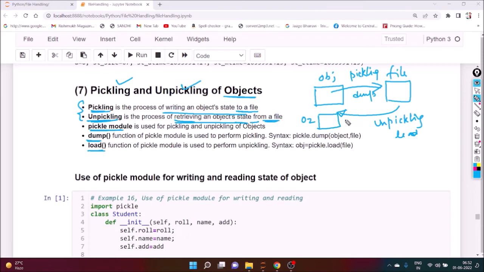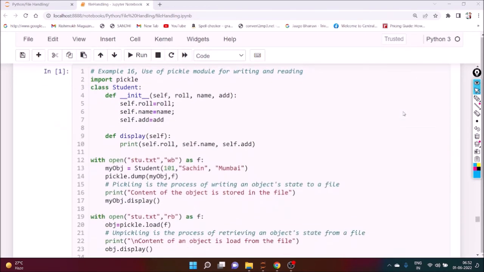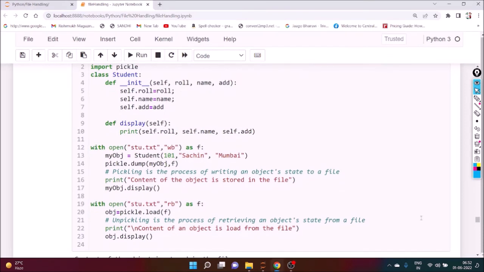Are you getting my point? Using pickling, we store the state of the object in a particular file. Unpickling is retrieving object states from a file and storing them into another object, the same object or another object. So for pickling, we need the dump instruction. For unpickling, we need the load instruction.